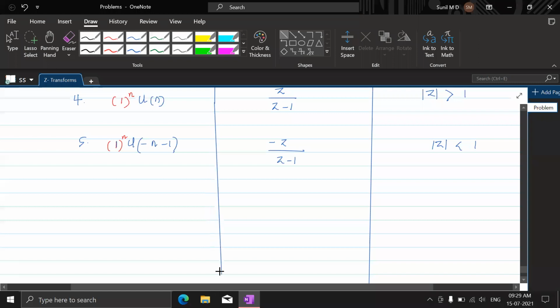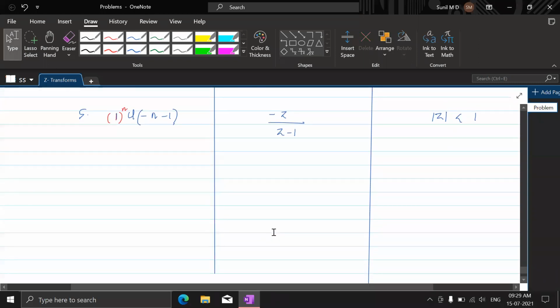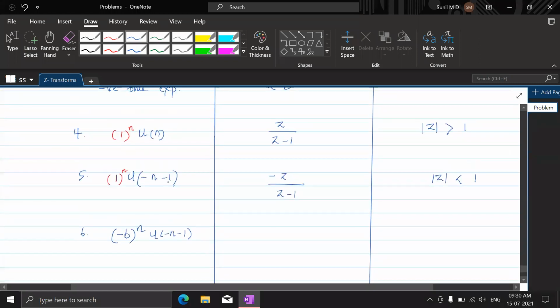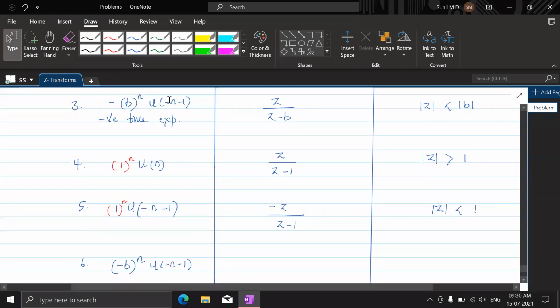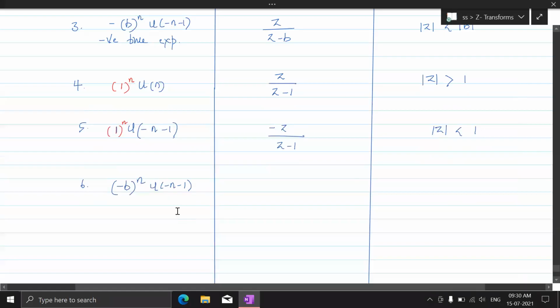Now, suppose we do this. Everybody see here. Now I give you something like this: minus b to the power n u of minus n minus 1. Compare it with this, and tell me what this is going to be.